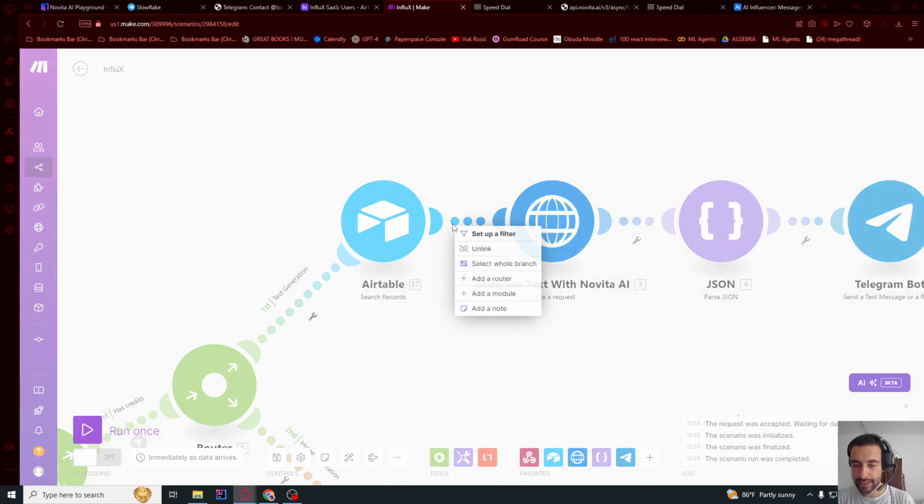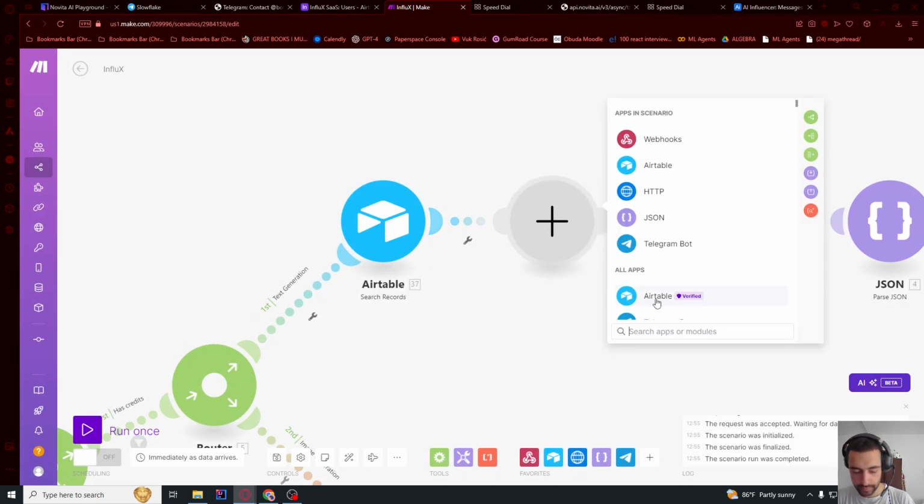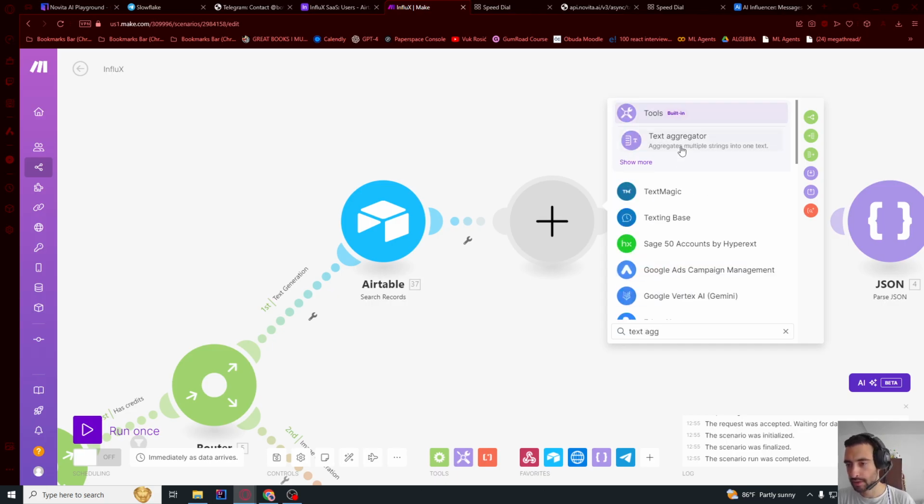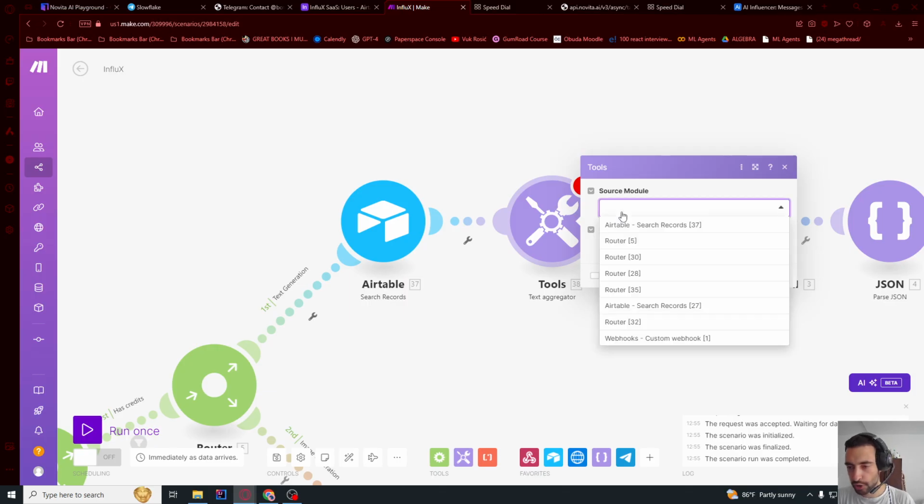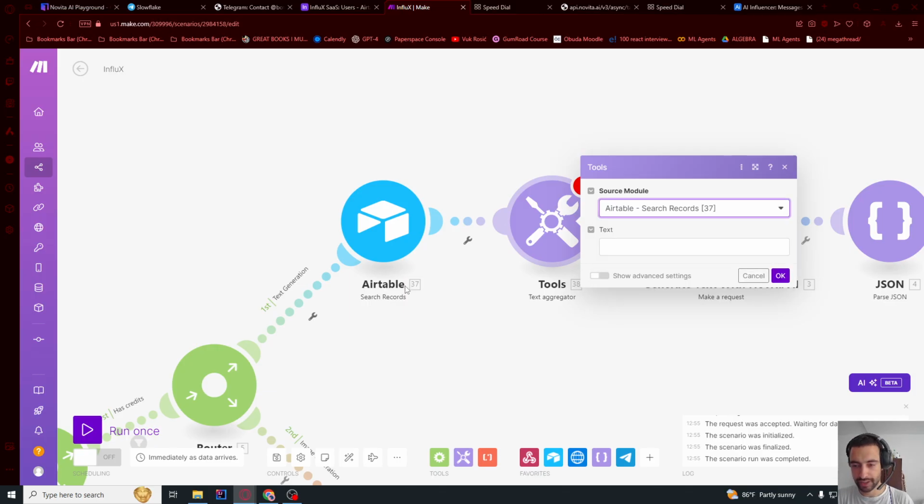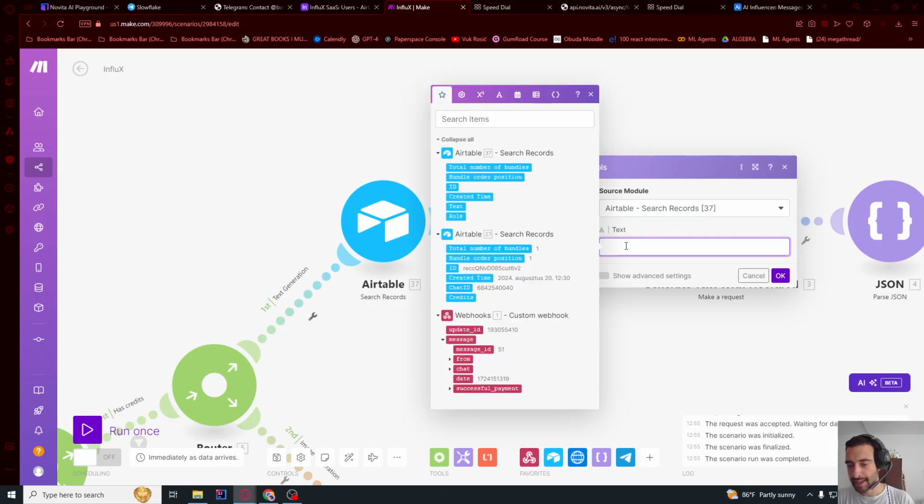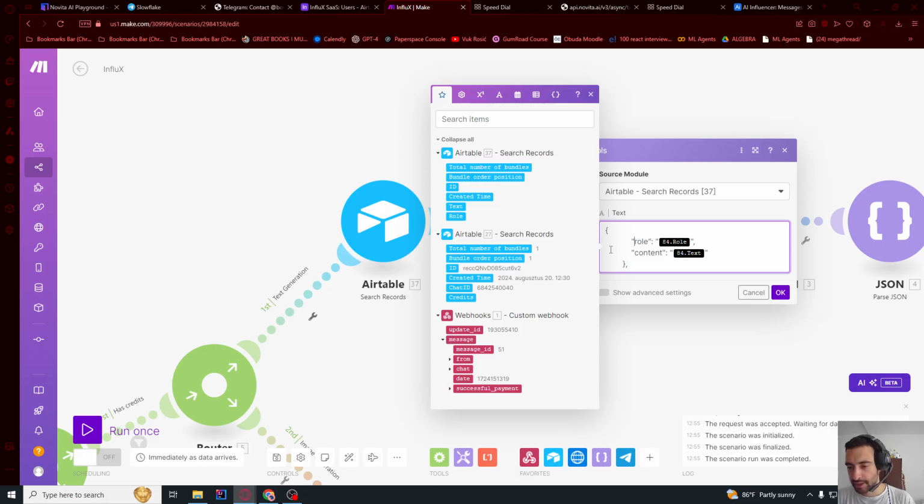And now we need a text aggregator. So let me add a module here, text aggregator. This will combine all of the last 10 messages into one blob of text that we're gonna send into the AI. The source module is gonna be this latest Airtable, so 37. You see this module is 37. And the text, I'm gonna leave this below. So this is what you need.